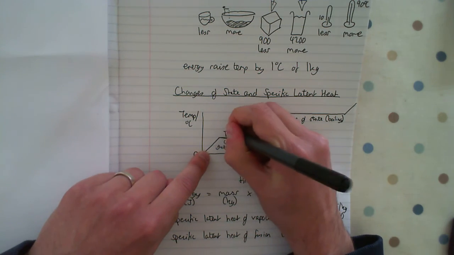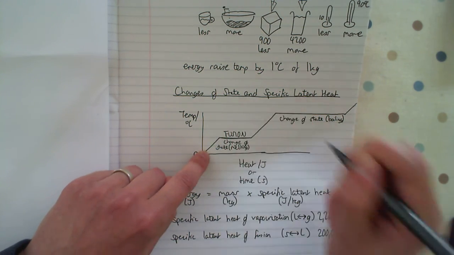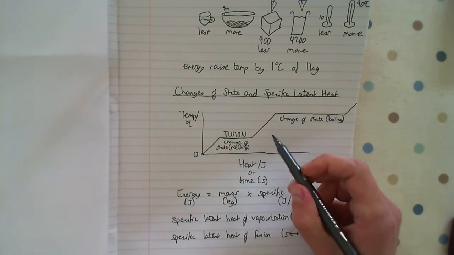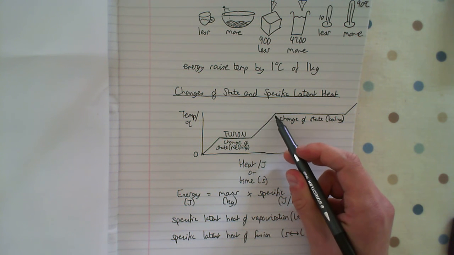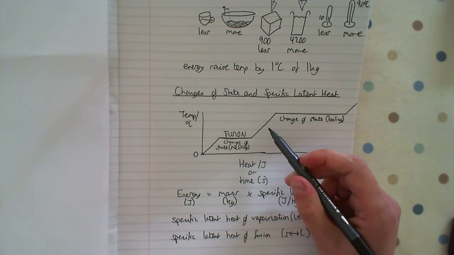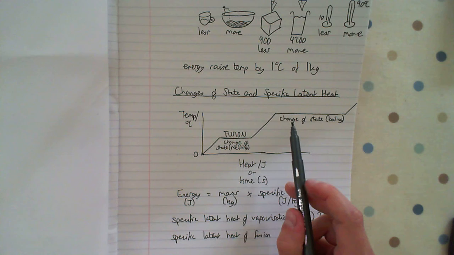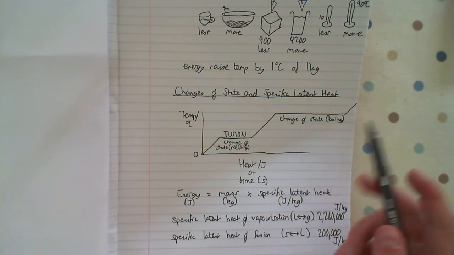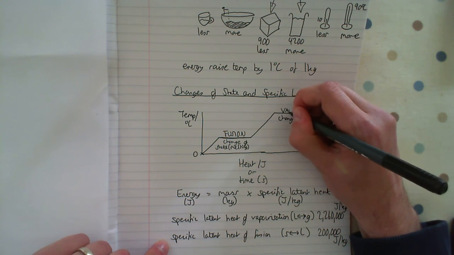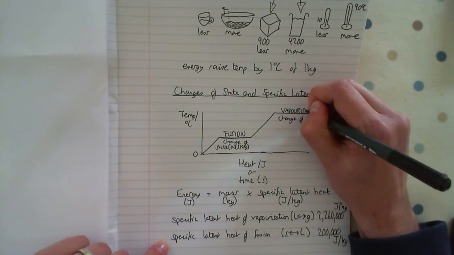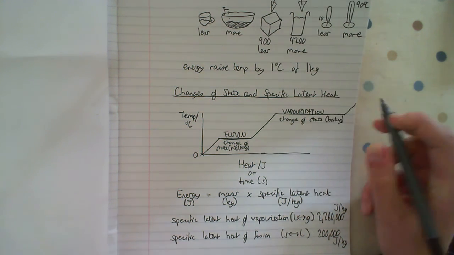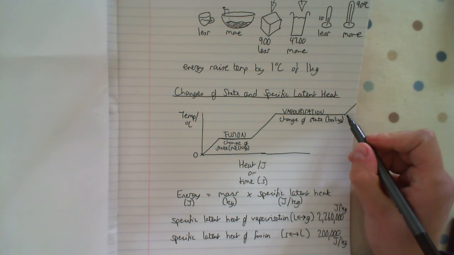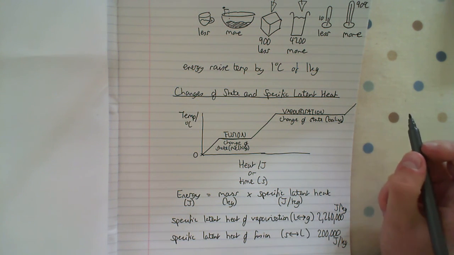So let's add this on too. Once it's finished melting, temperature will increase again due to applying more energy, specific heat capacity, increased temperature. Then when the temperature is flat again, it's changing state, so it's boiling, so that's vaporization. Then once it's finished boiling, if we keep supplying energy, temperature goes up and up and up and up.